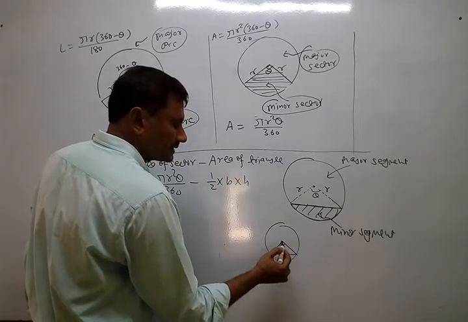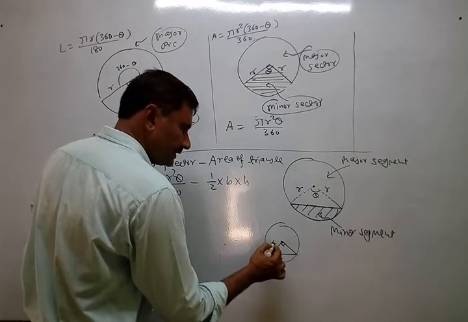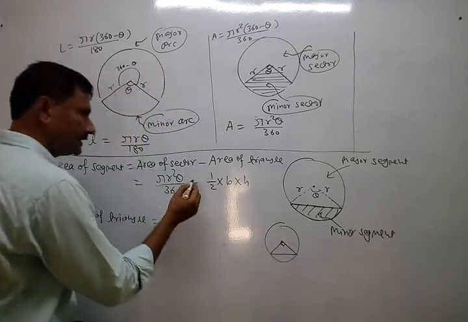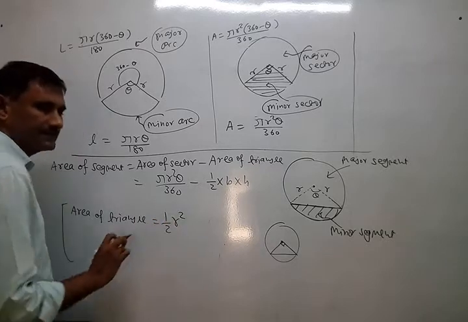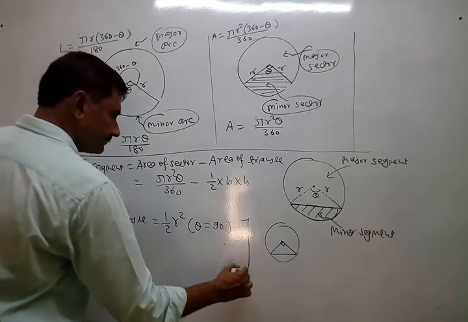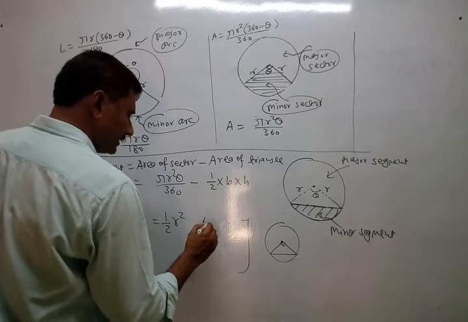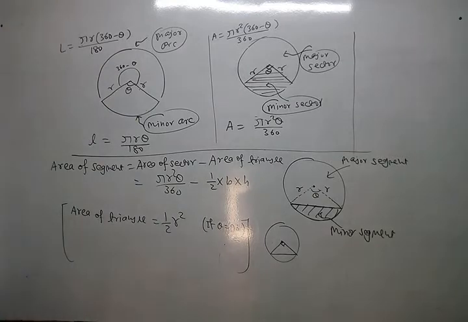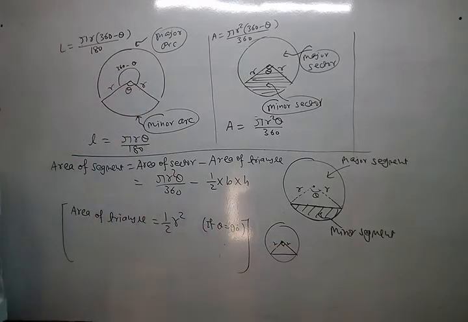Then obviously what is the formula of the area of a triangle? Half into base into height, so one side becomes the base and the other side becomes the height. Both are r, so at that time half into r into r, so half r square. When? Whenever theta equals 90 degrees. Understand? Because at that time this is the base and this is the height, so half into r square.